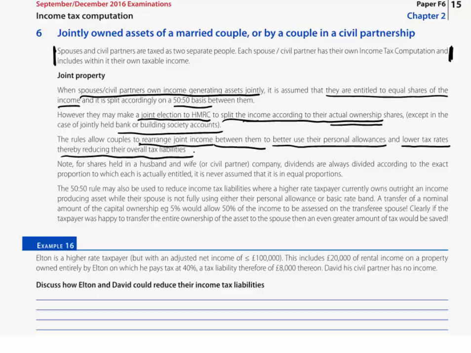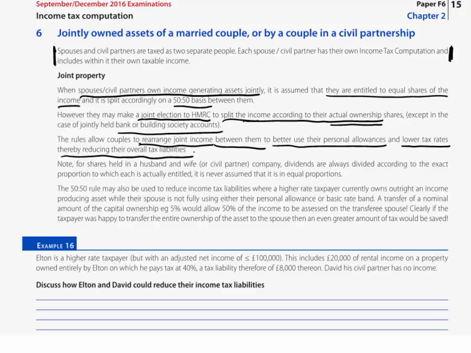So this gives us the opportunity to be able to display some tax planning skills as to how to improve the current position for our taxpayer couple or civil partnership here, to be able to improve their tax position, to be able to reduce their overall tax liabilities. Now be careful what this election allows the taxpayers to do. It does not allow them to split this income any which way they want. This election does one thing. It stops it from being a 50-50 split and makes it a split according to actual ownership.